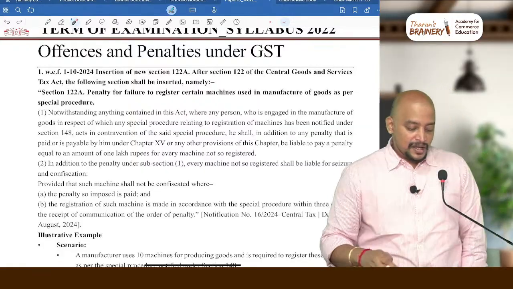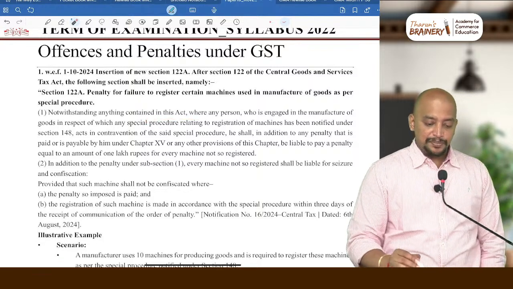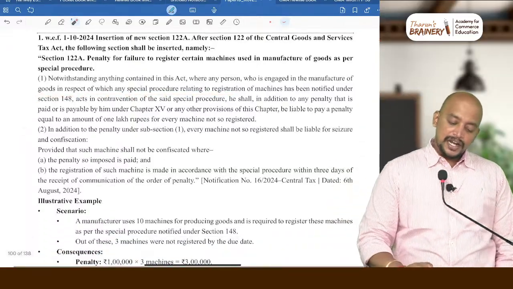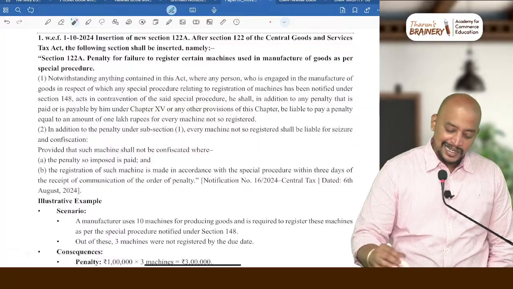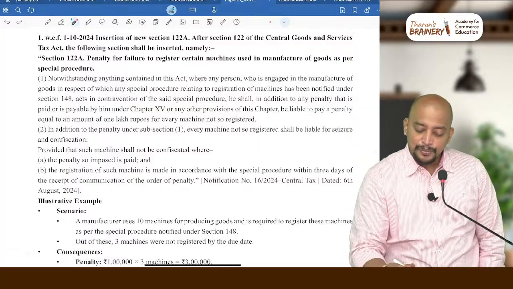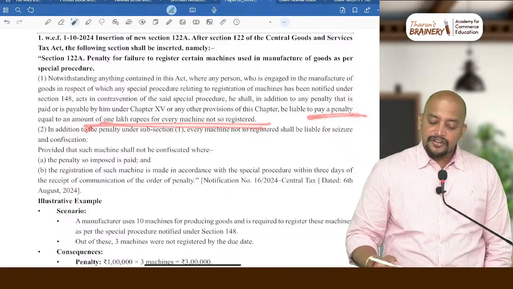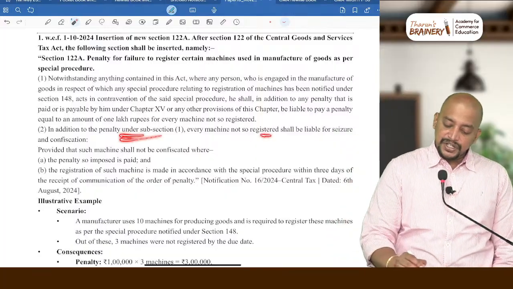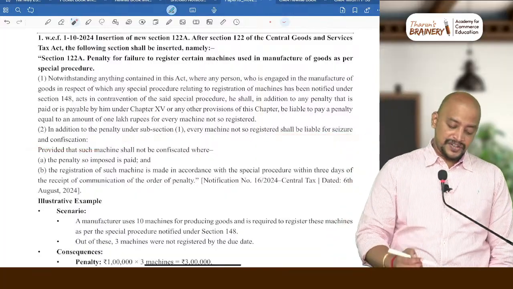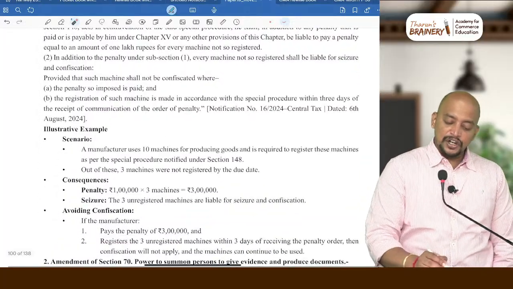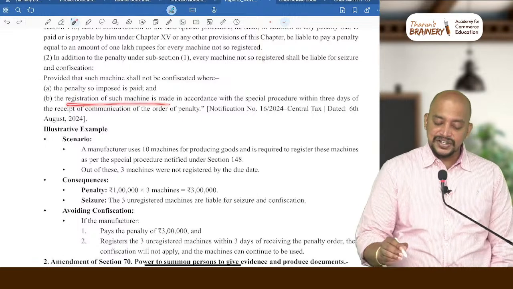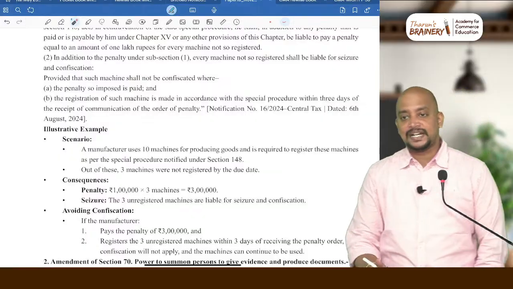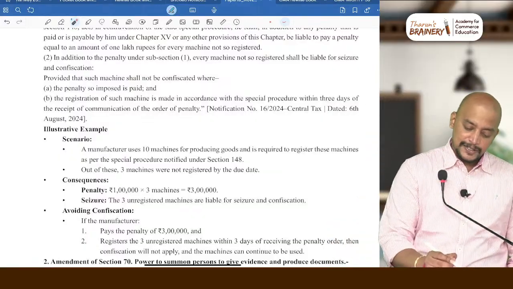Okay, see there. Notwithstanding anything contained in this Act, where any person is engaged in manufacture of goods in respect of which any special procedure relating to registration of machines has been notified, if the machine has not been registered, they need to pay a penalty. How much? 1 lakh for every machine not registered. In addition to the penalty, every machine shall be liable for seizure and confiscation, provided that the machine will not be confiscated if the penalty is paid and the registration is made within 3 days from the communication of the order of penalty. Is it clear? So kindly make note of this.